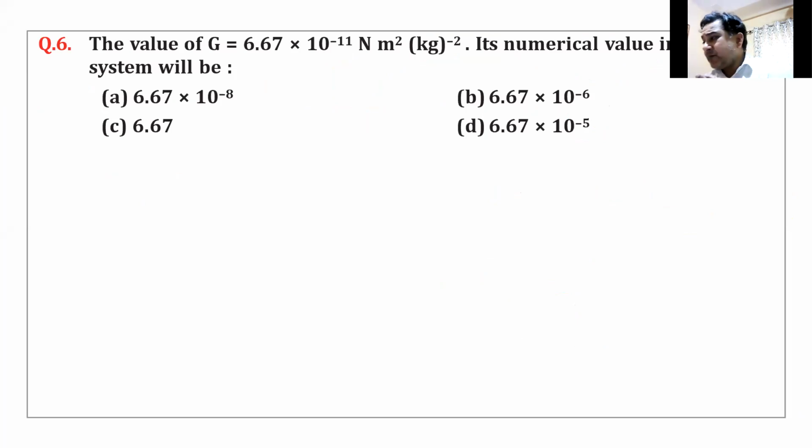I think this is problem number 6. And I hope you can see the problem. So the problem goes like this. The value of G. Remember this G, gentlemen? This G is our universal gravitational constant. This G has a value of 6.67 into 10 raised to the power minus 11 Newton. Oops, Newton comes here. Okay, so before doing this problem, let us first solve what is Newton.